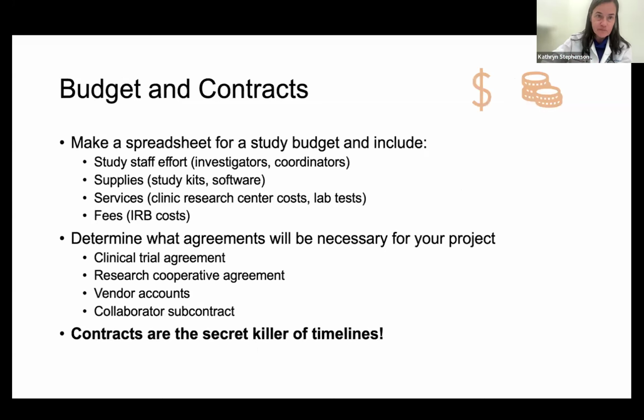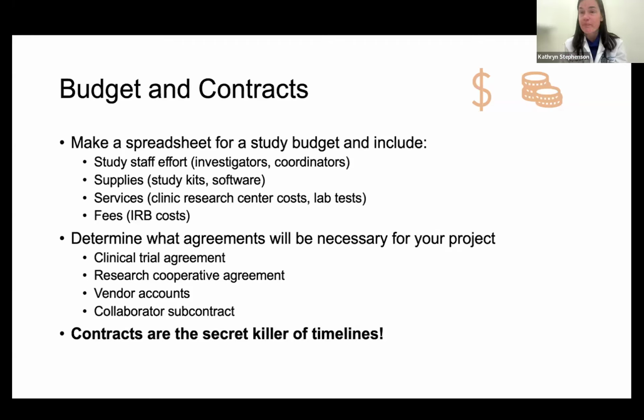Okay, this is the most painful part of research: budget and contracts. I want to give ourselves time for our other speakers, so you can always cut me off, but you're going to want to make a spreadsheet for your study budget. You're going to include your study staff effort, the investigators, your research coordinators, what supplies you're going to have to purchase for your study, which could be the study kits, but could also be software that you might require.